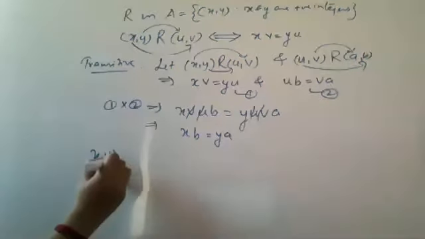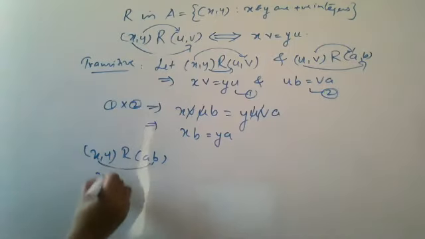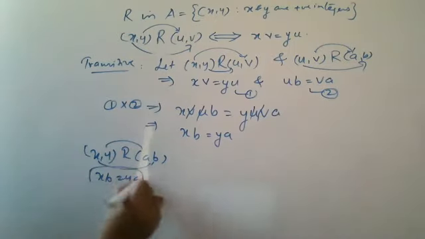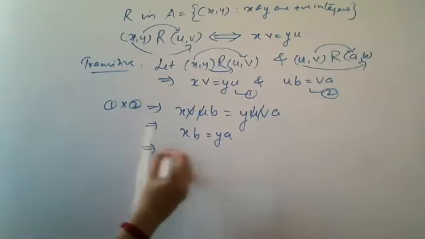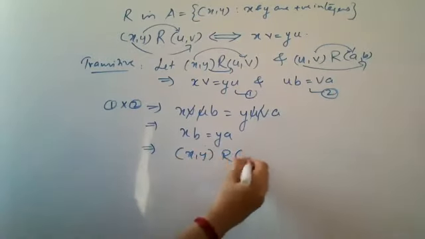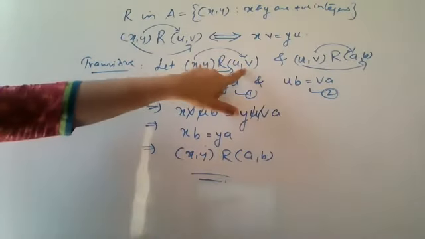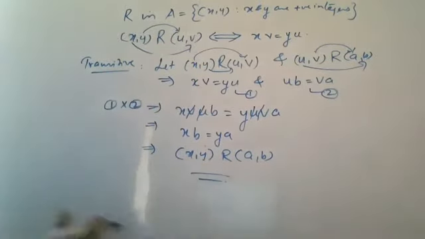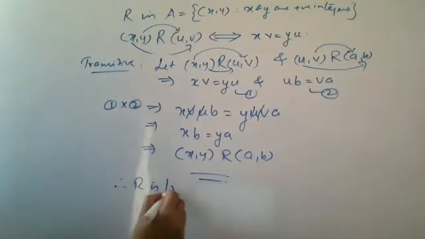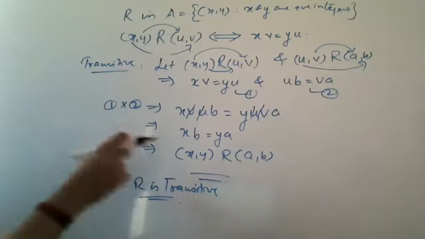When xy related to ab, I should get xb is related to ya. So I can write xy is related to ab. From where you started, xy is related to uv and uv related to ab implies xy related to ab. Therefore, R is transitive.